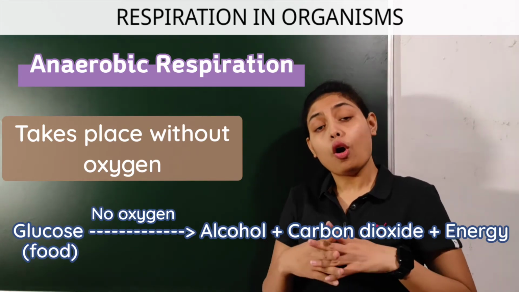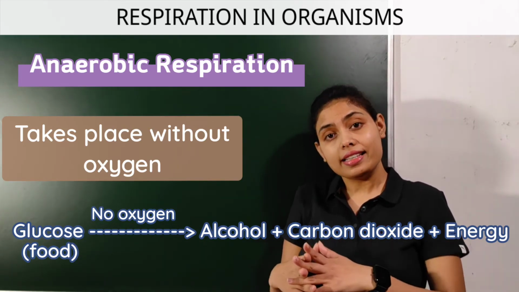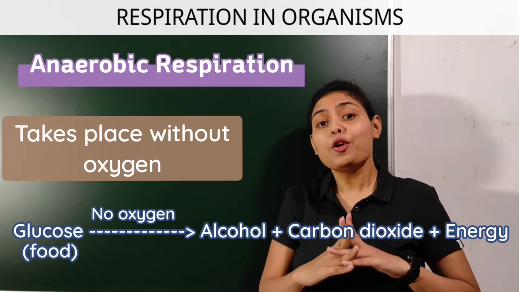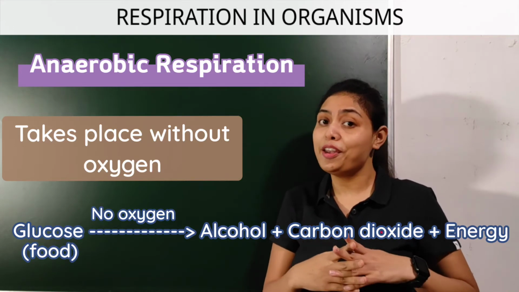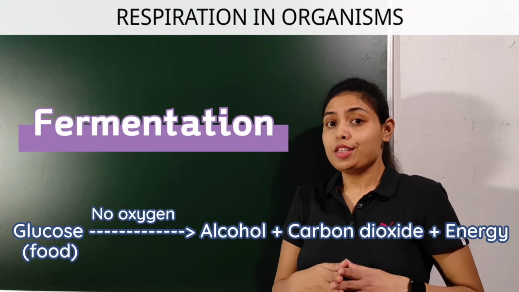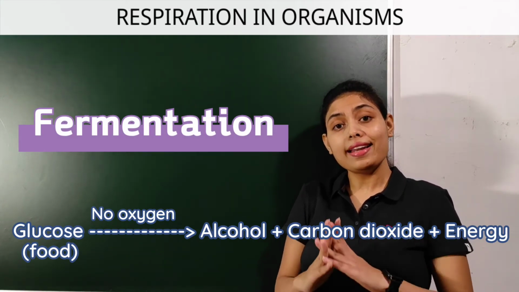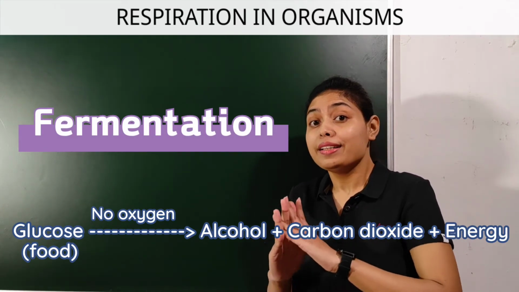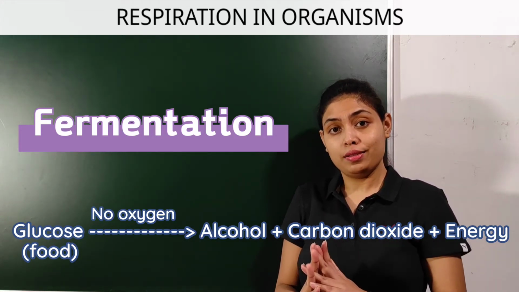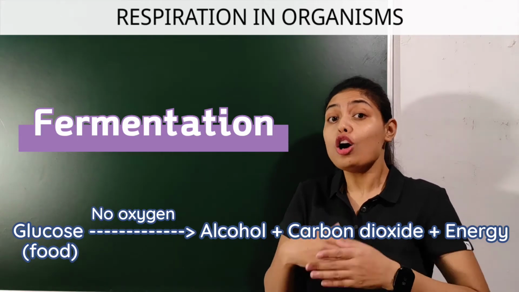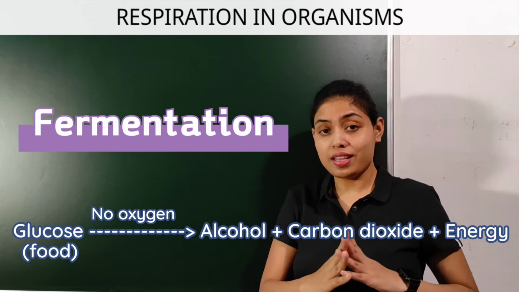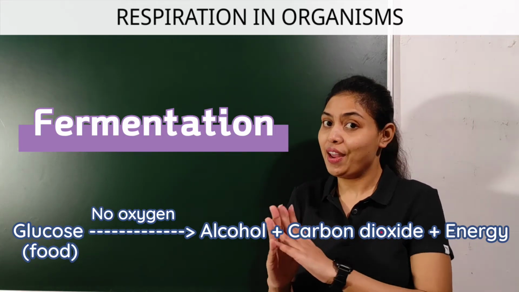The microscopic organisms like yeast and certain bacteria carry out anaerobic respiration to produce energy. In anaerobic respiration, microorganisms like yeast break down glucose in the absence of oxygen to form alcohol and carbon dioxide and release energy.